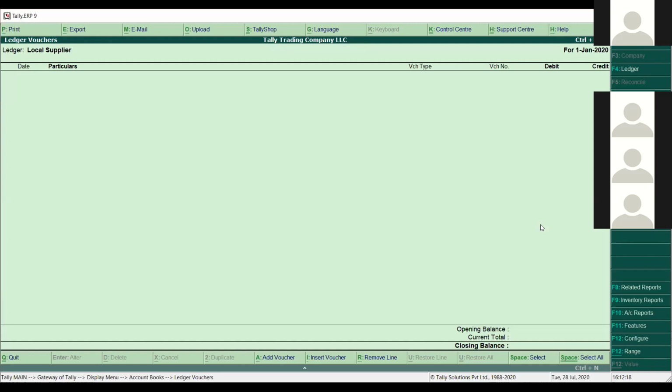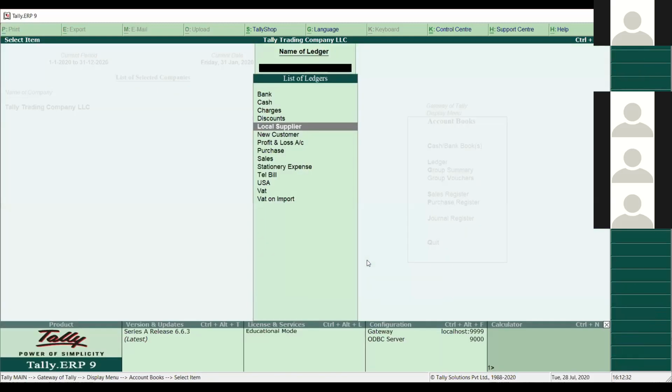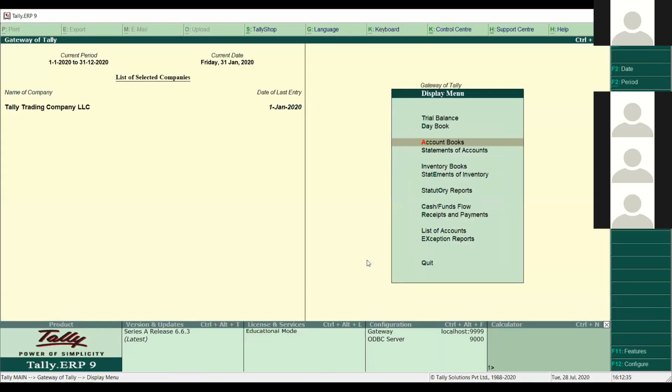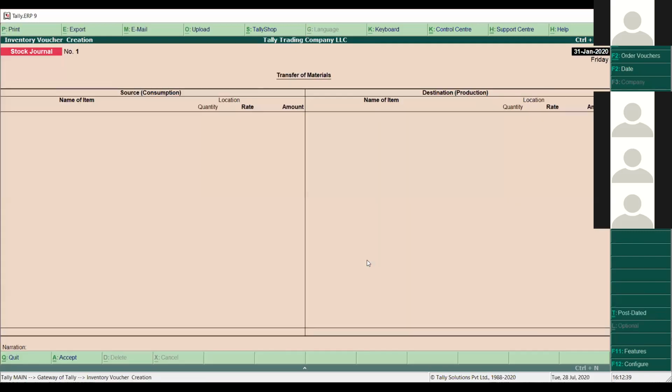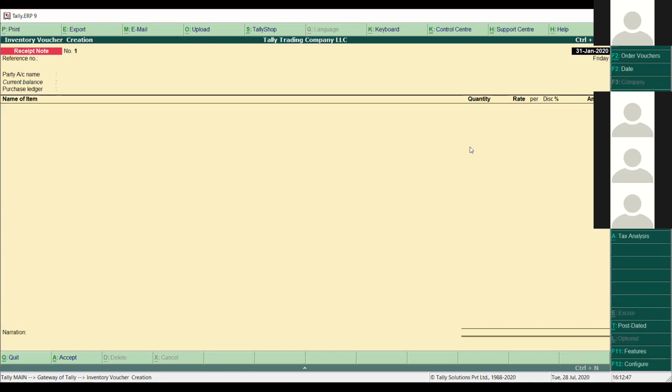So what is the next step? The next step is to convert that order to our goods receipt note. When we use the receipt note, that will hit our inventory, not the accounting, but the inventory, because these are inventory vouchers. So I'll go to the next step. I'll go to Gateway of Tally, then Inventory Vouchers, then Receipt Note. I can also press Alt F9 to activate this voucher, but I will click manually here. So the receipt note is here.